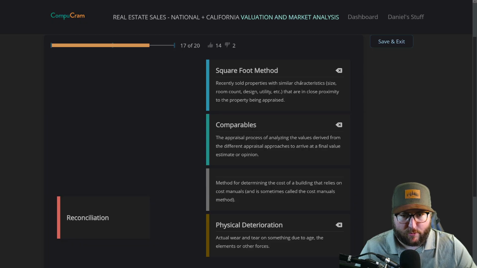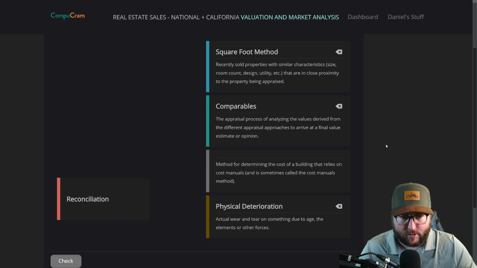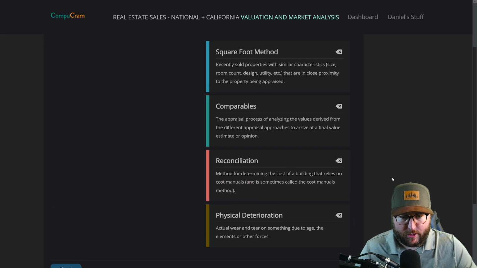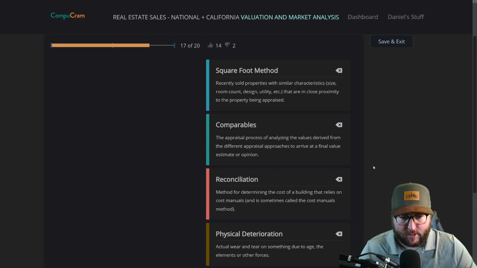Recently sold property with the same exact square footage, basically, that are in close. And then comparable would be derived from the different appraisal approaches to arrive at a final estimate or opinion, comparing all the estimates. Reconciliation, method for determining the cost of a building that relies on cost manuals and is sometimes called the cost manuals method. These, actually, I'm not confident about this.